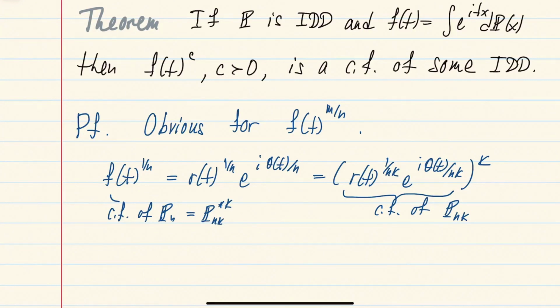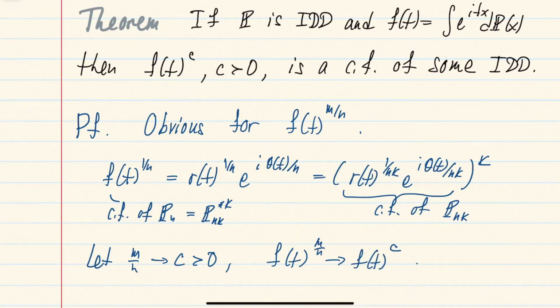And so for rational choice of c, this just follows from the definition, and then by the previous theorem, when we take the limit m over n goes to arbitrary c, we have a convergence of characteristic functions.